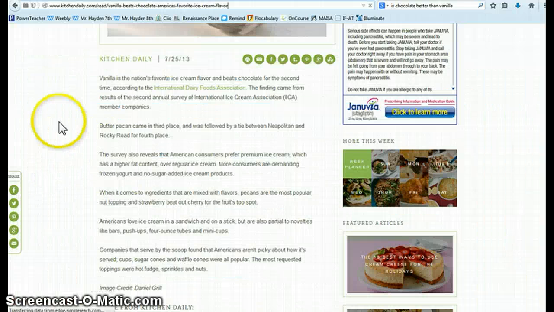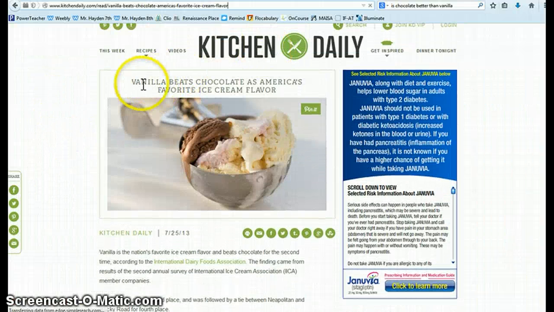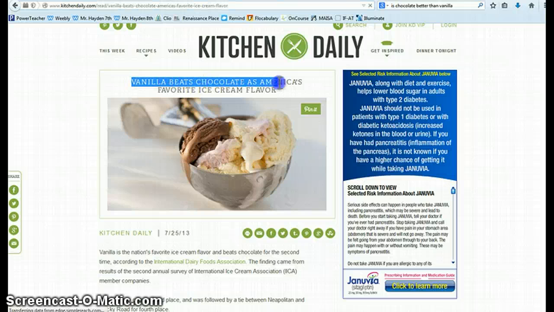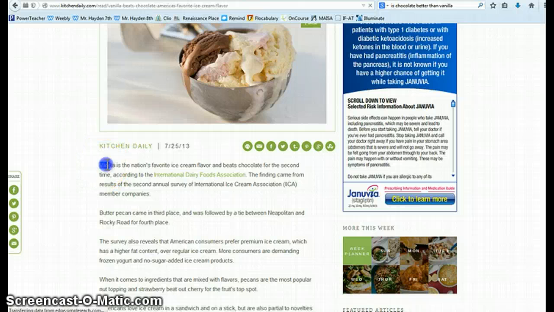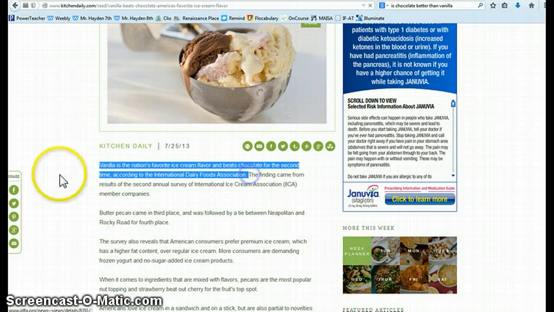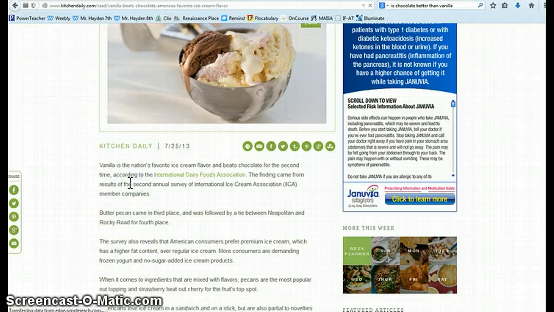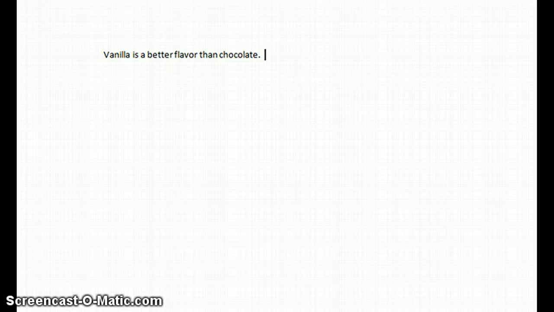Going back to the first one from the website called Kitchen Daily, the article's titled Vanilla Beats Chocolate as America's Favorite Ice Cream Flavor. And here's a good piece of information right here that I can use: Vanilla is the nation's favorite ice cream flavor and beats chocolate for the second time, according to the International Dairy Foods Association. I can take that and use it right in my essay. So we'll go back to our essay page. Back on our essay page, I'm going to type not the exact same thing, but something very similar.